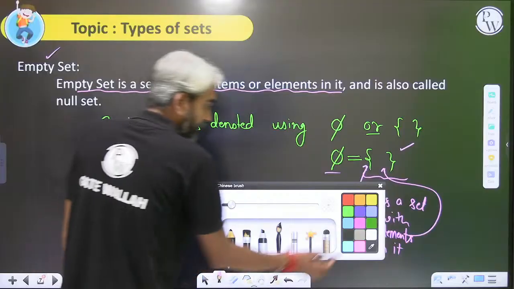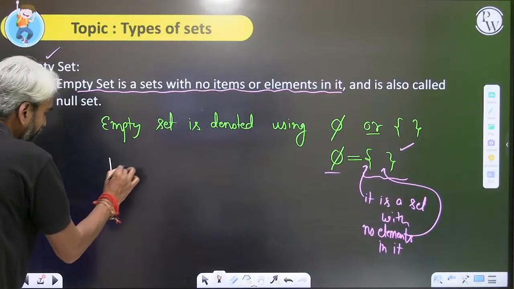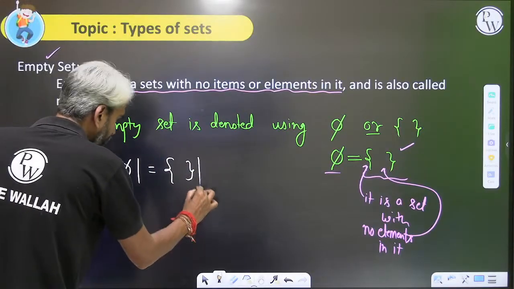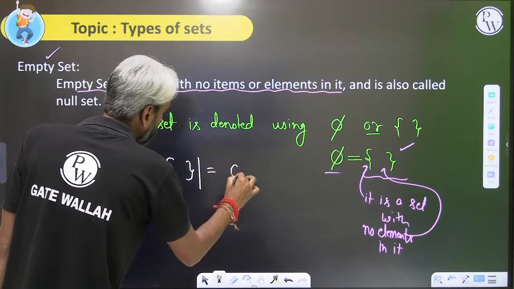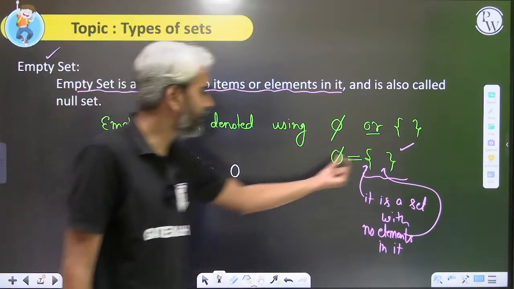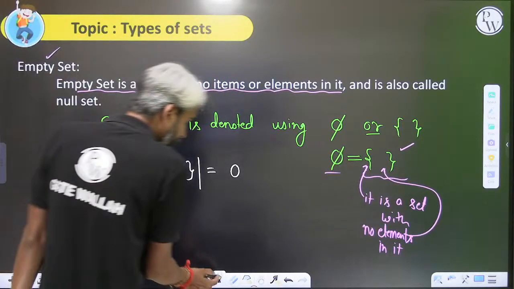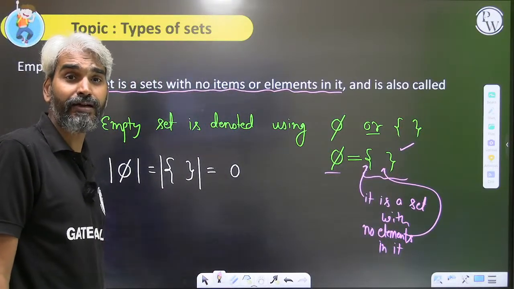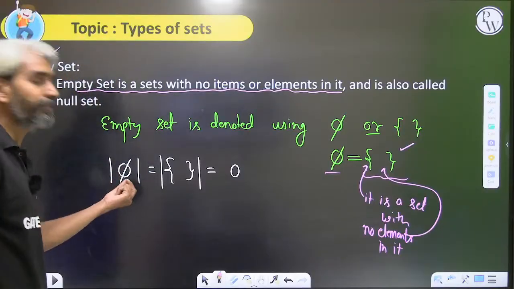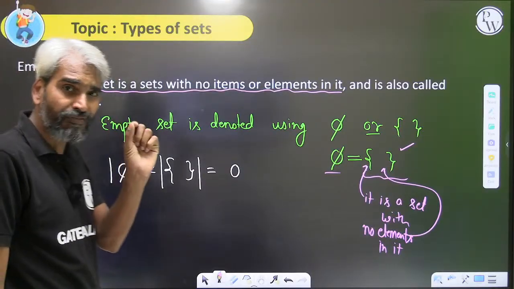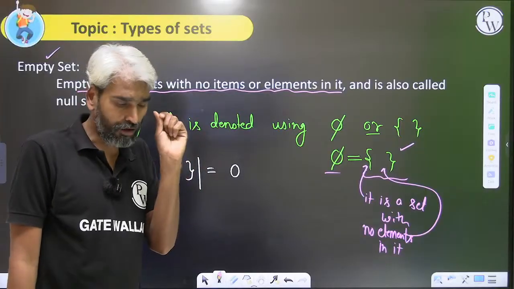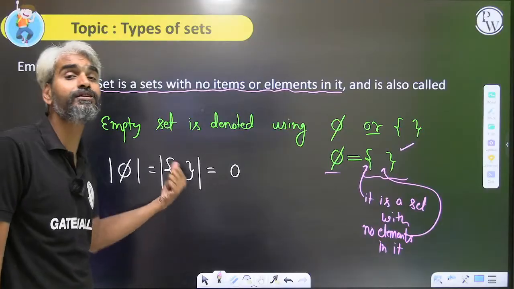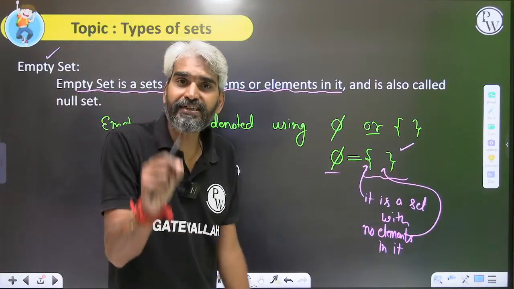Now my question is, what will be the cardinality of set phi? The cardinality of an empty set will be 0, because how many elements are there in this empty set? There are 0 elements in the empty set, therefore the cardinality of the empty set is 0. Please tell me, is the empty set a finite set or not? 0 is a finite number. Can we confidently say that there are 0 elements in this set? Yes, we can confidently say that. Therefore, empty set is a finite set.